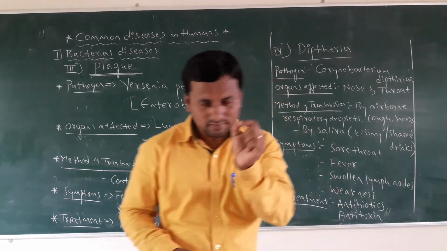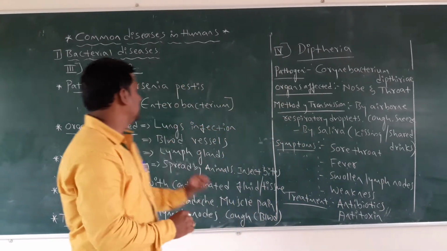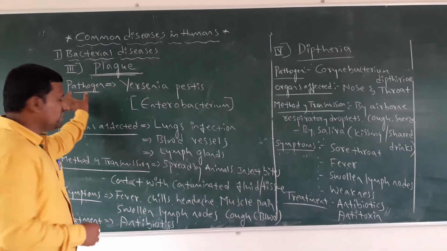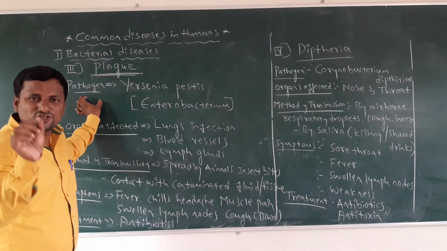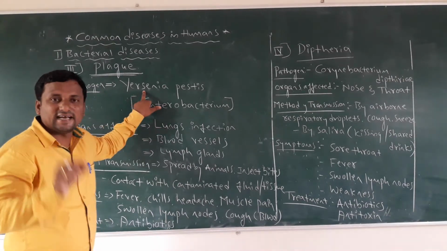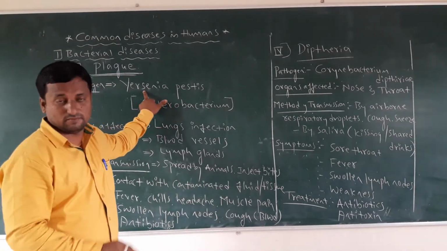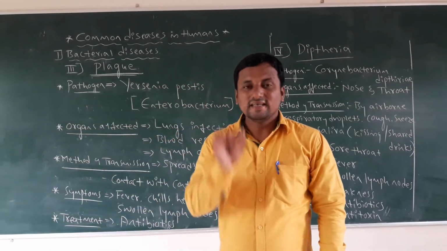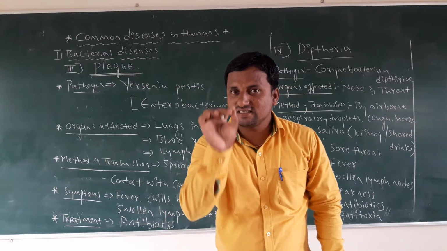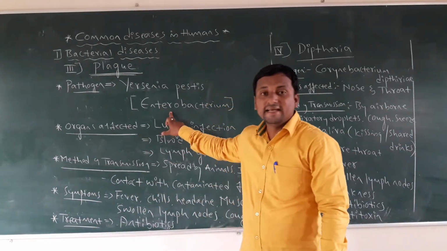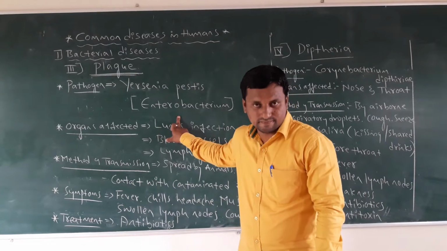So dear students, today's class we discuss a little bit about plague. What is the pathogen, the causative agent of plague? It is called Yersinia pestis. You must remember the pathogen's name: Yersinia pestis. It is commonly called an Enterobacterium.